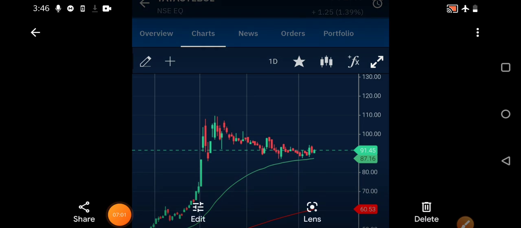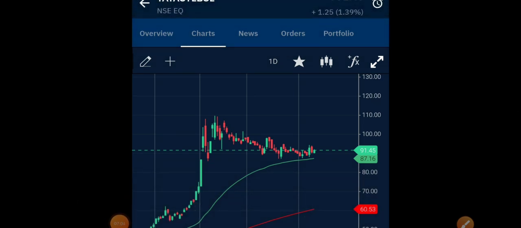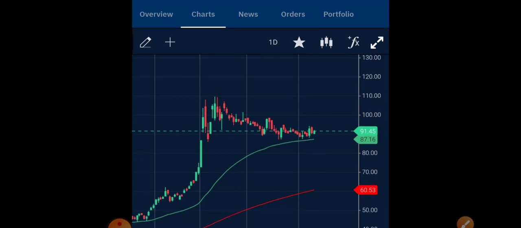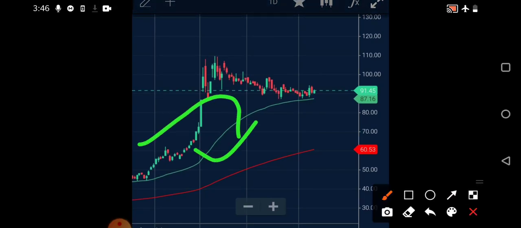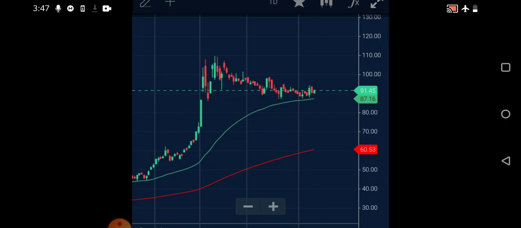Next, if we move towards the daily chart time frame, there you will get a secondary confirmation of how the stock is performing. First, if you see the green line, which is the 50-day exponential moving average, it has greater importance in the daily chart time frame. There you can see that earlier also it has never come below the 50-day moving average. Whenever it comes into that range, it again tries to bounce back. That we can clearly observe by doing the back testing. Same thing, it is taking a very good support near that particular range.